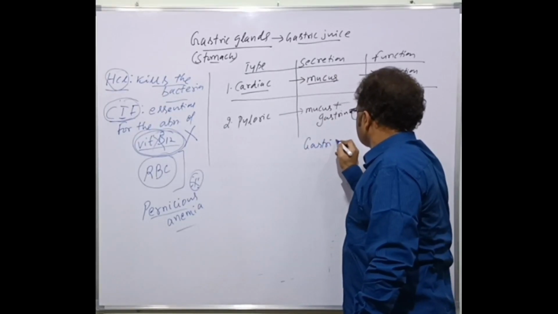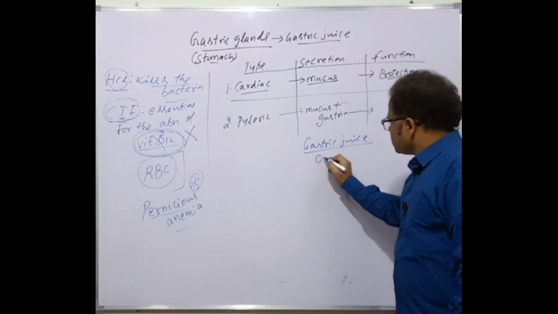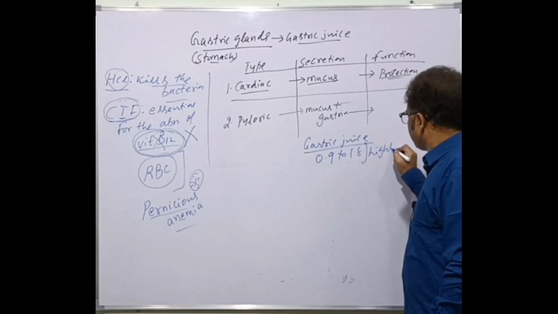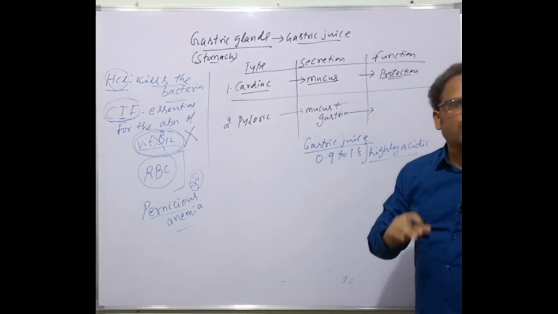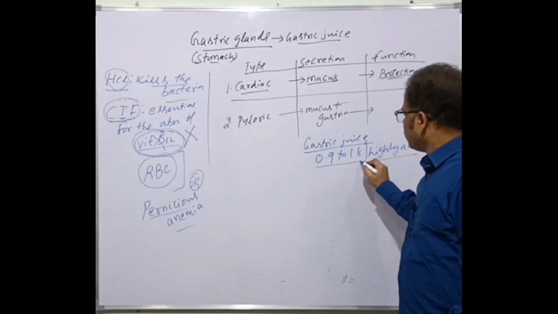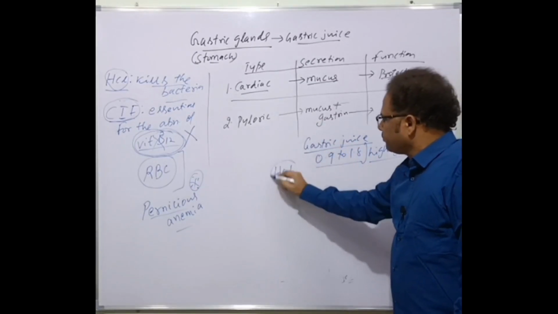Gastric juice is secreted by the gastric glands. Its pH is 0.9 to 1.8, that is highly acidic. Highly acidic nature, because enzymes in the stomach are activated only when it is highly acidic. So 0.9 to 1.8 means highly acidic gastric juice because of the presence of the HCl.